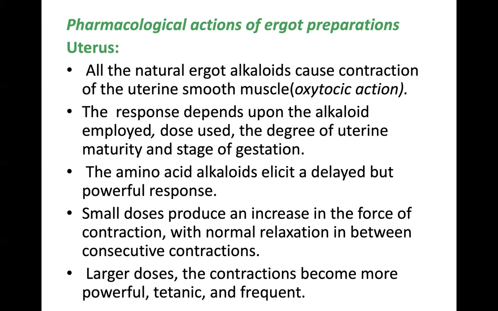The amino acid alkaloids elicit a delayed but powerful response on the uterus. In small doses, they produce an increase in the force of contraction with normal relaxation in between consecutive contractions. That is, you will have a phase of contraction, then a phase of relaxation, then a phase of contraction again. Coming to larger doses, the contractions become more powerful, tetanic, and frequent. That is, the contractions are rapid and fast.